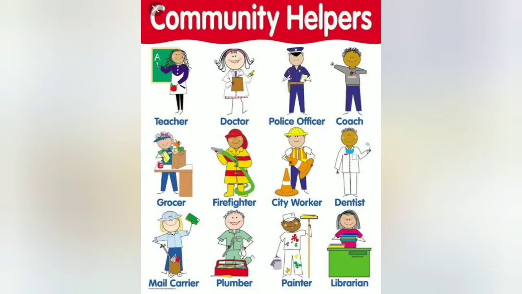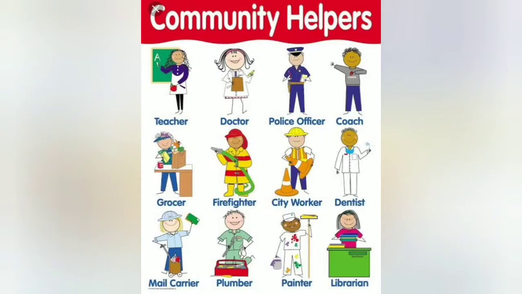For example, teacher, doctor, police officer, coach, grocer, firefighter, city worker, dentist, mail carrier, plumber, painter, and librarian. These are called our helpers because they help us in many things.